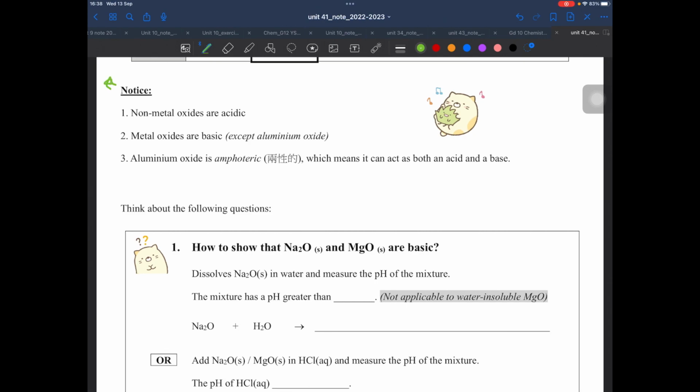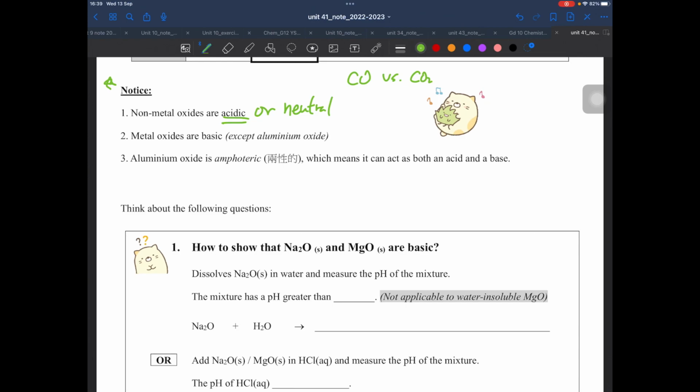The first one is non-metal oxides are acidic, or sometimes neutral. A good example will be CO versus CO2. CO2 is surely acidic, right? But CO is neutral. So they are either acidic or neutral.